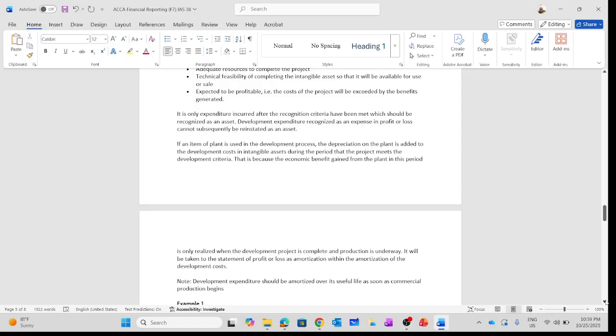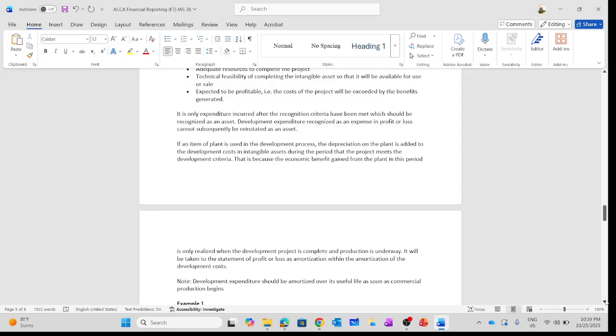That is because the economic benefit gained from the plant in this period is only realized when the development project is complete and production is on the way. So we need to note this as well. Development expenditure should be amortized over its useful life as soon as commercial production begins. So now this is all we need to know about IAS 38, the intangible assets.